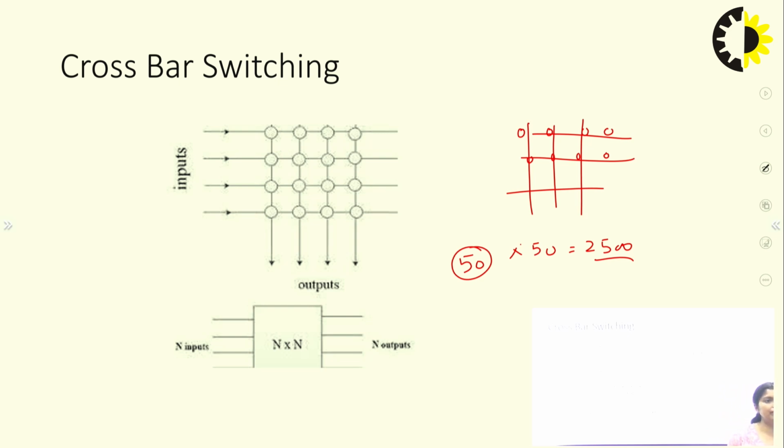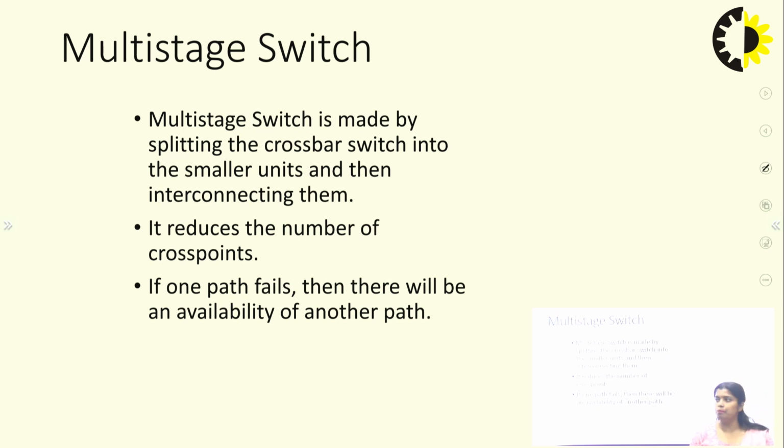Imagine that if there are 1000 nodes on the network, it means 1000 into 1000 crossbar switches are required. So it is very, very complex. That's why we are using a multi-stage switch here.